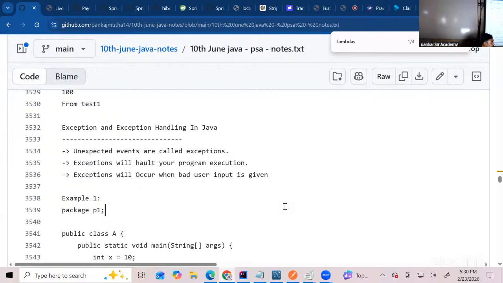Now, when does this exception occur? The reason for an exception to occur is a bad user input. Whenever you give a bad user input to your program, it is going to make your program halt. You should not give a bad user input. Can you think of some examples for bad user input? Now, see, let's take one simple scenario to make you understand what you mean by a bad user input.